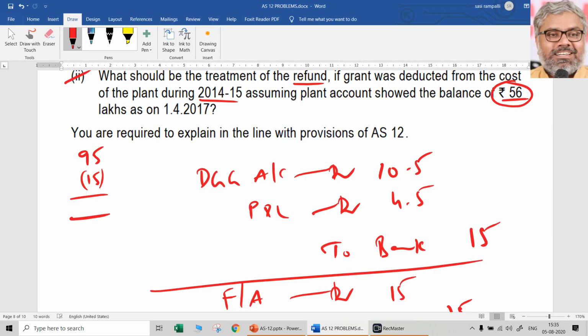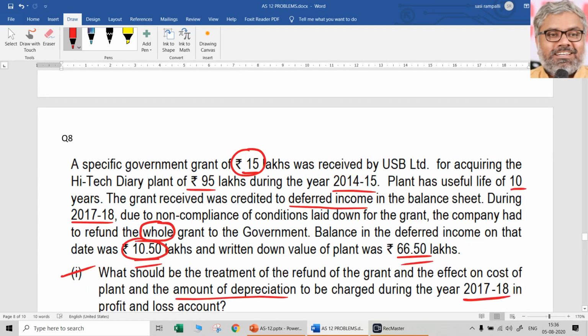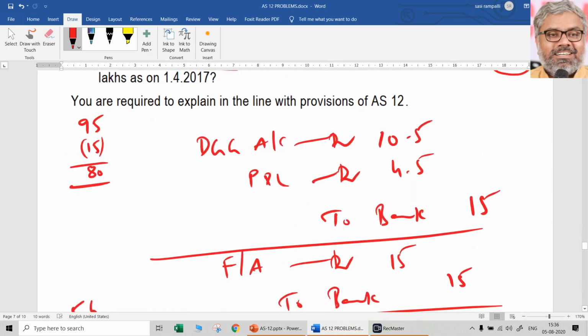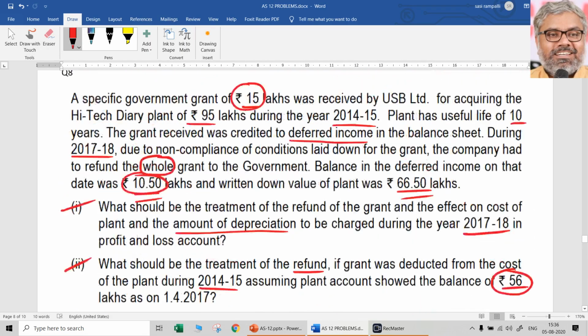It would have been reduced from that, the government grant. So remaining would have been 80. And is there any residual value? Nothing is mentioned. But it has a useful life of 10 years. So 8 lakhs is going to be the depreciation for each year. Straight line method. So which years are there?